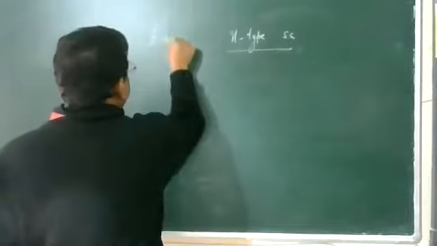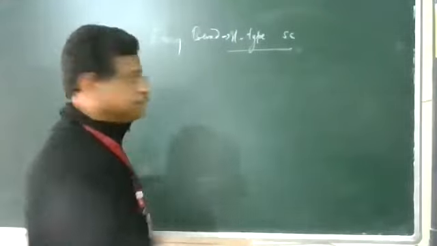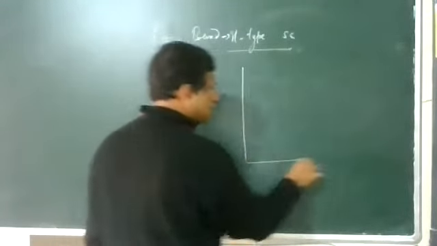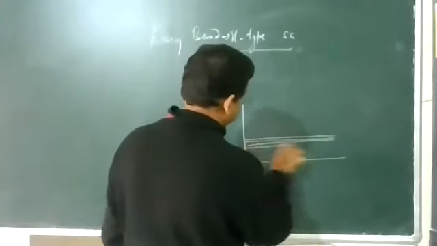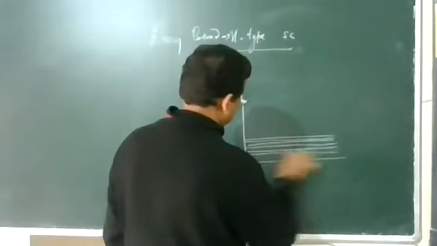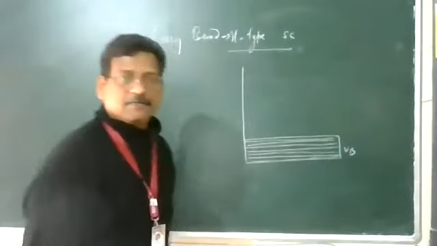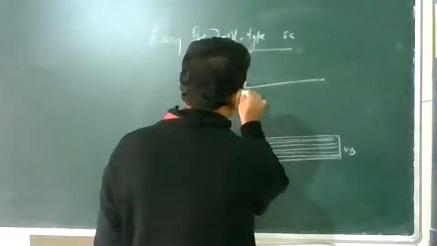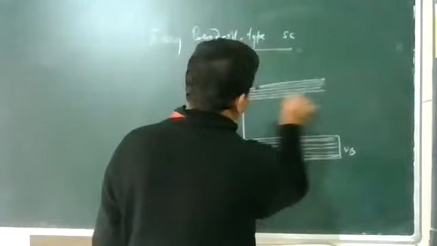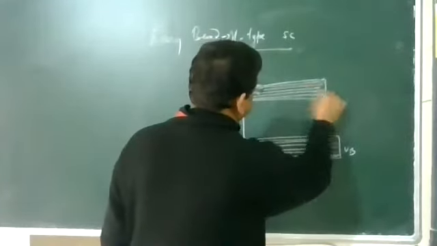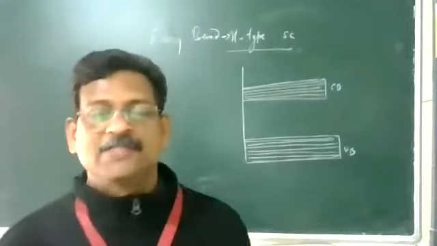Very important one. Energy band diagram of n-type semiconductor. We have the valence band here. This is your conduction band. And in between, it is the forbidden energy gap.